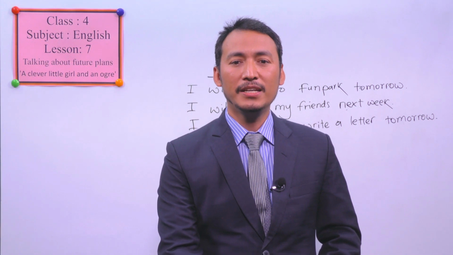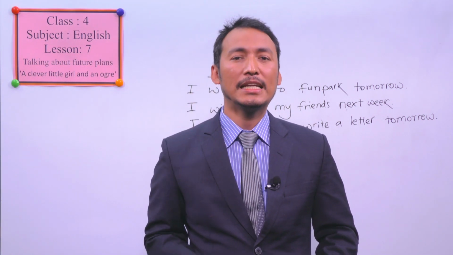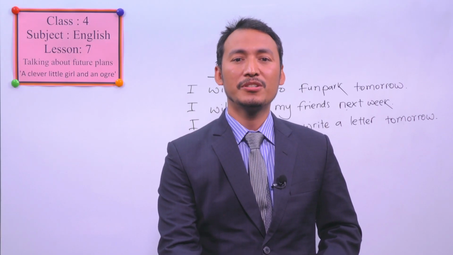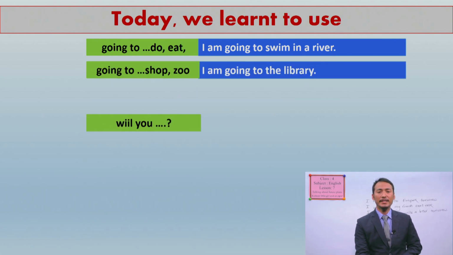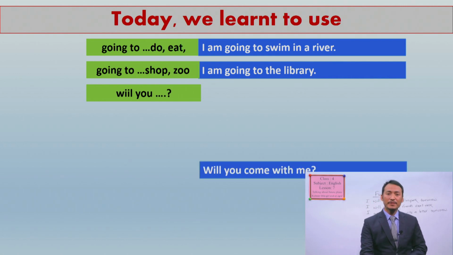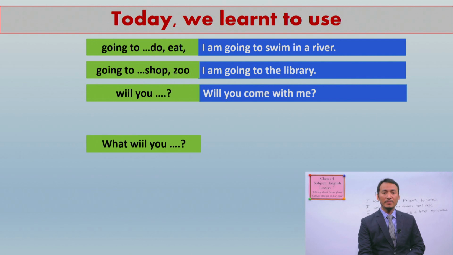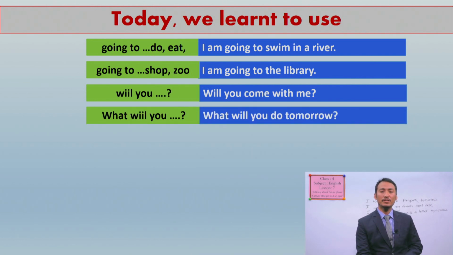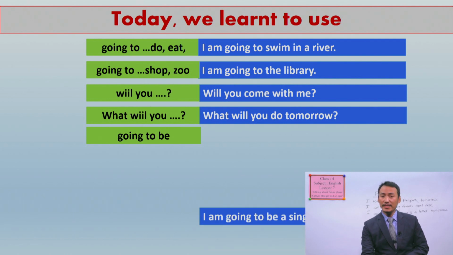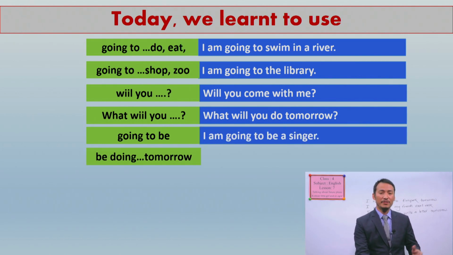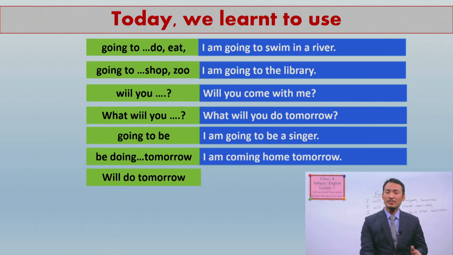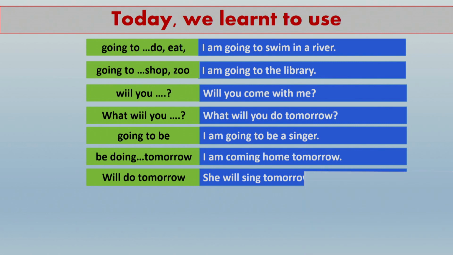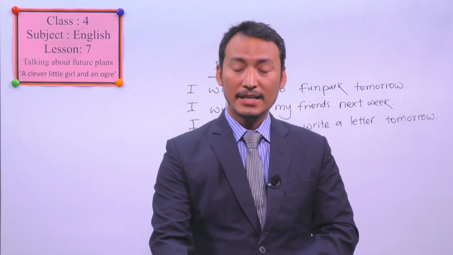Okay, this is the end of our whole lesson today. We have learned to use going to eat or I'm going to swim in a river. These are the structures. I'm going to the library, and we have used will you, like will you come with me? We have used what will you, for example, what will you do tomorrow? We have used going to be, like I'm going to be a singer, and we have used be doing tomorrow, like I'm coming here tomorrow, and will do tomorrow, like she will sing tomorrow.